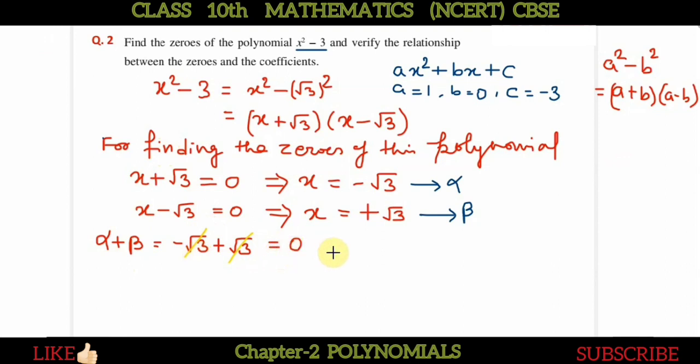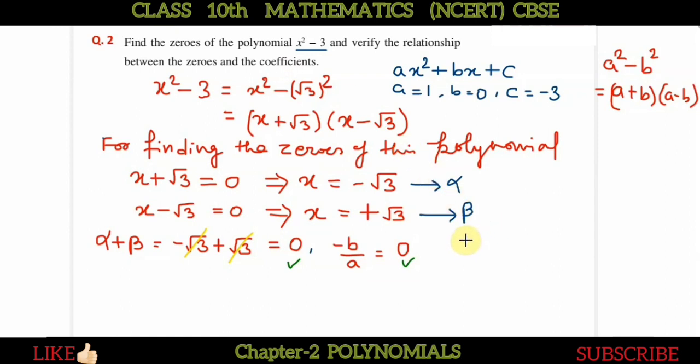The relationship is that alpha plus beta should be equal to minus b by a. Minus b, obviously, is 0. So both are equal. The relation is satisfied.